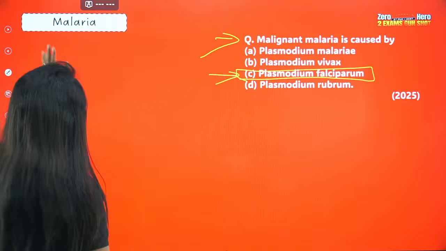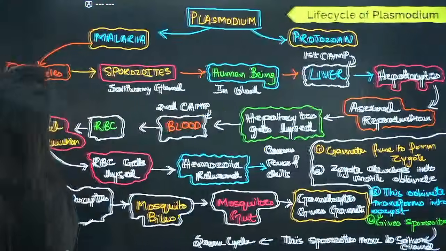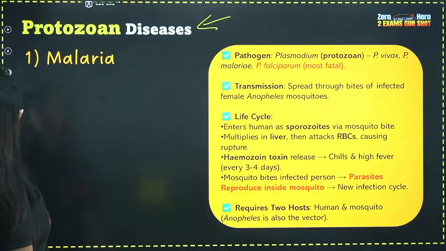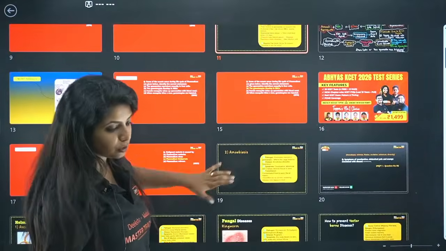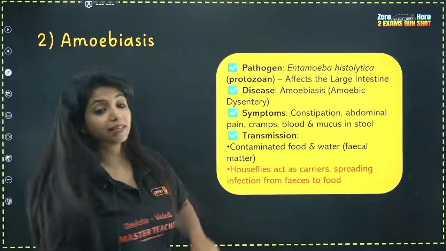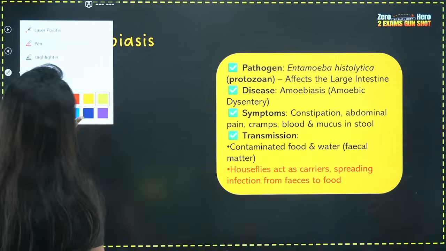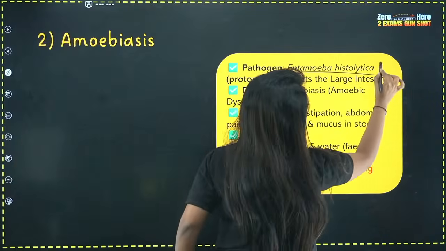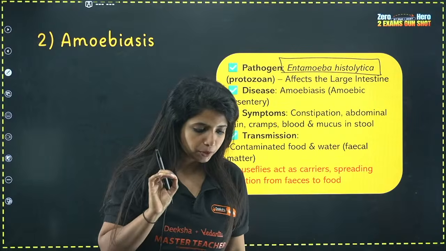So that is the first protozoan disease that we just studied. Apart from that, there is also one more protozoan disease which you are yet to study, and that is amoebiasis. Amoebiasis, my dear children, is caused by Entamoeba histolytica. Again, important for your PU2. All the diseases and their symptoms are important for your PU2.